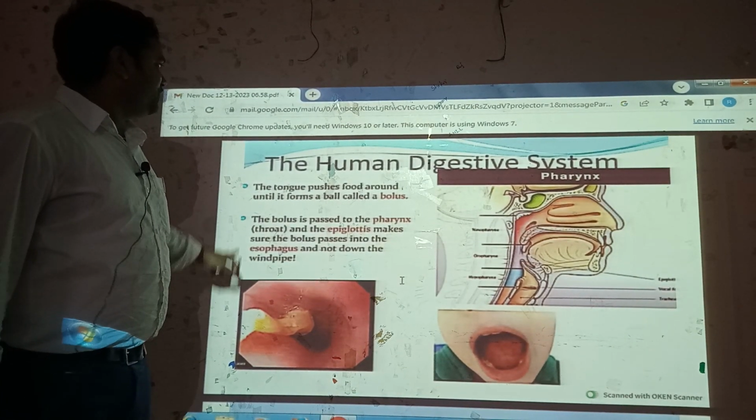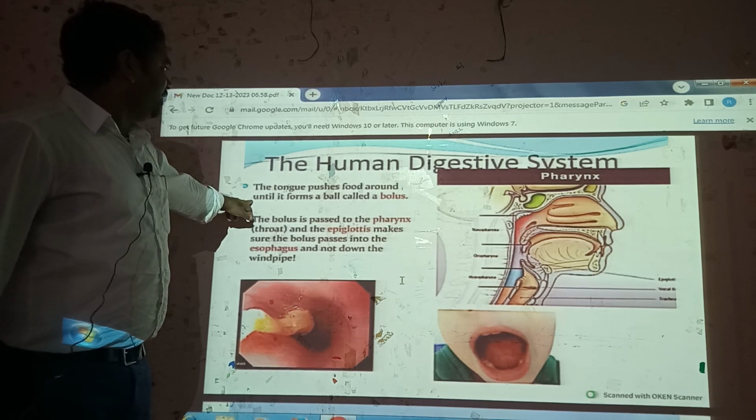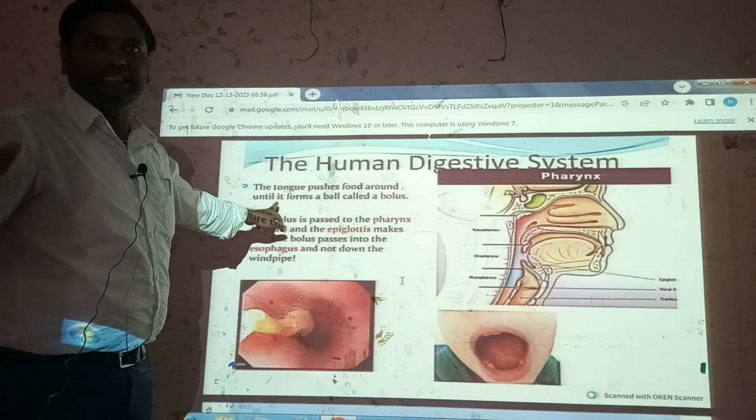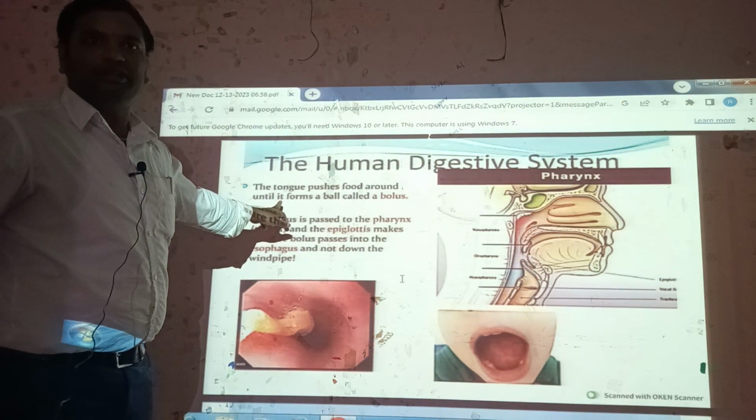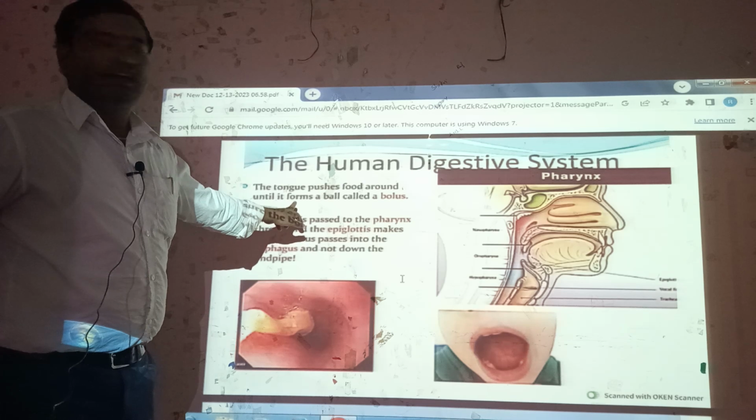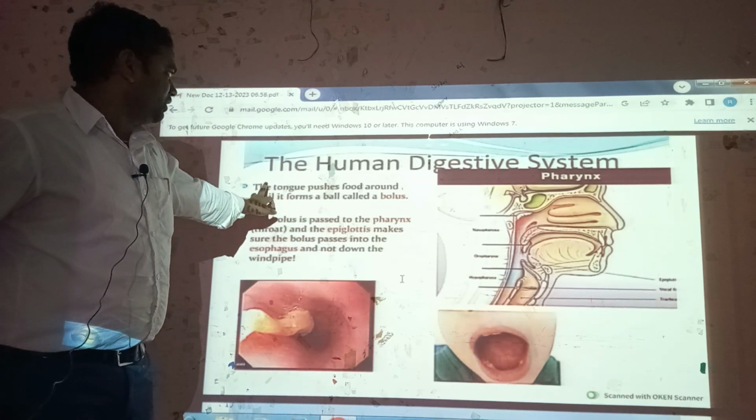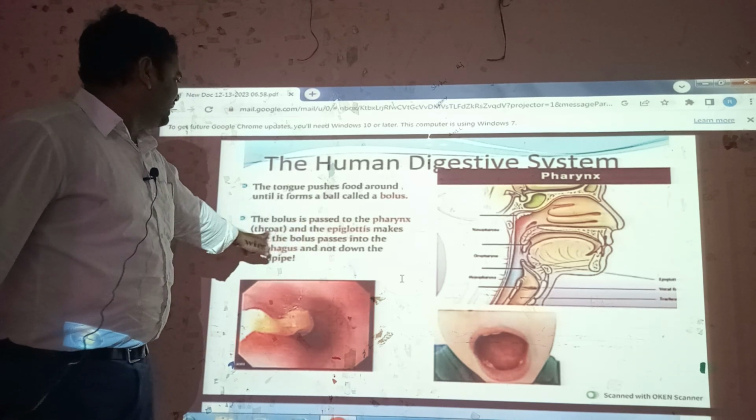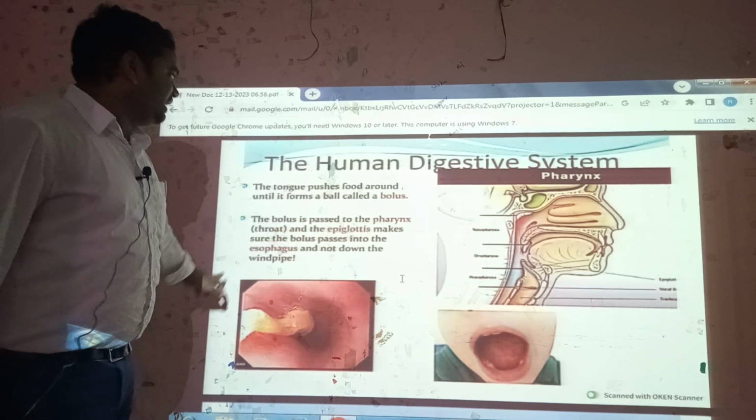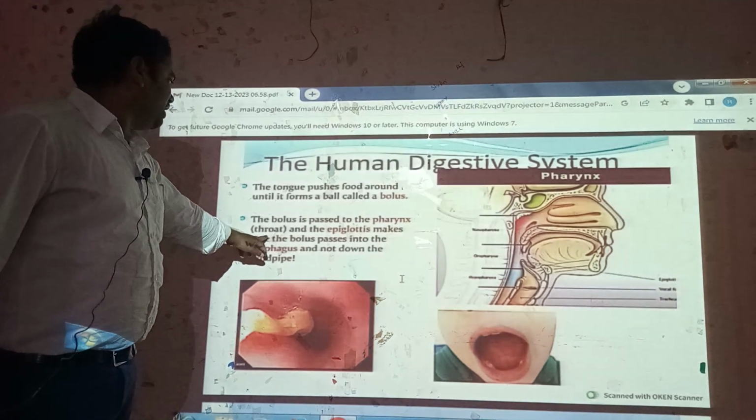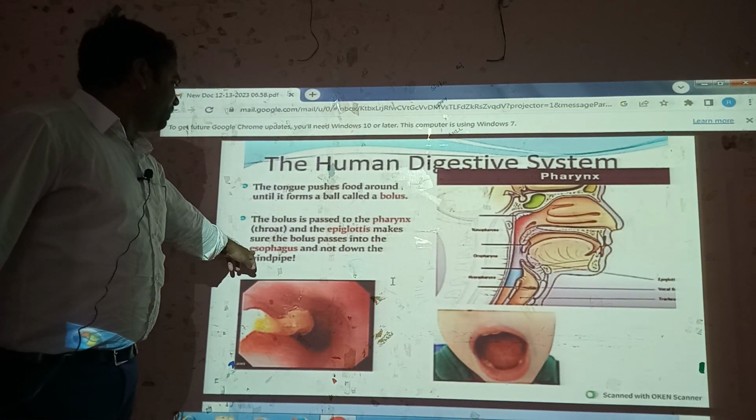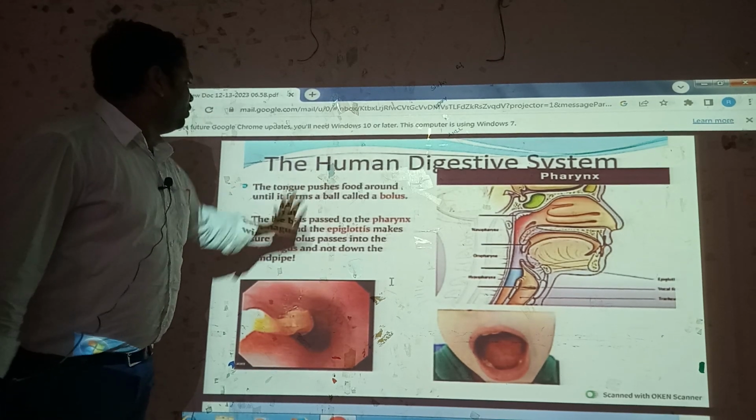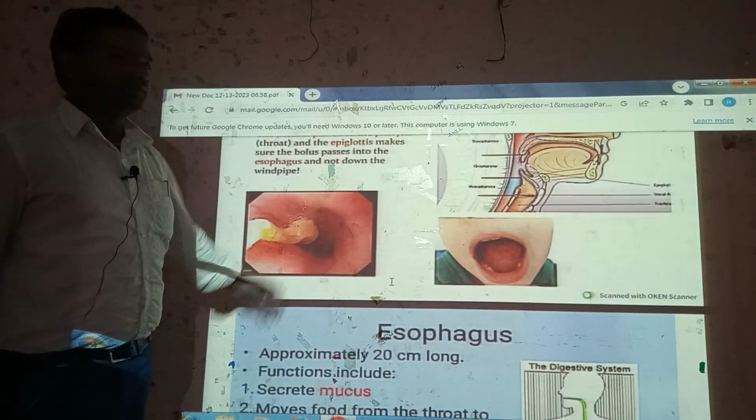The tongue pushes food around until it forms a ball called a bolus. This is the bolus structure. Saliva is released at 6.8 pH, which is important for the bolus process and starch digestion, totally in the mouth and buccal cavity. The bolus is passed to the pharynx, and the epiglottis makes sure the bolus passes into the esophagus and not down the windpipe. This is the pharynx structure.